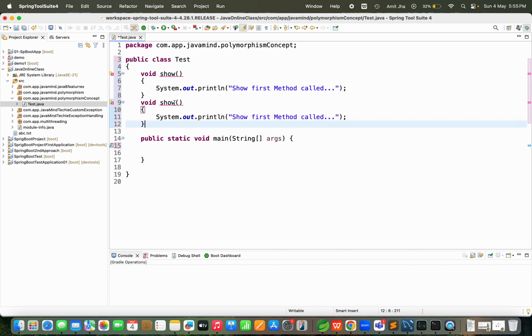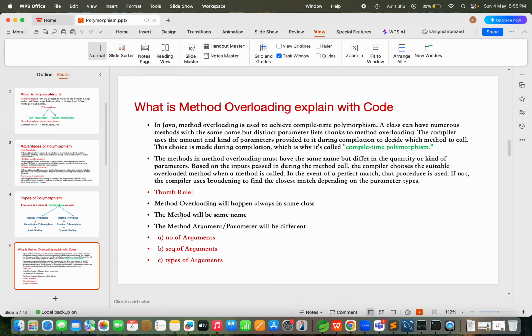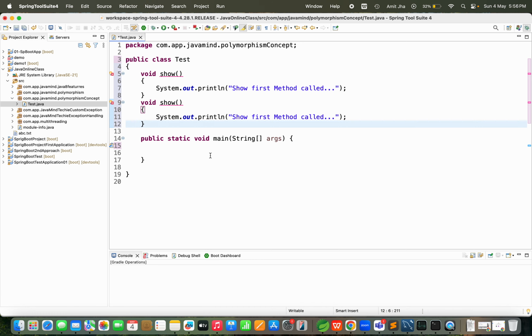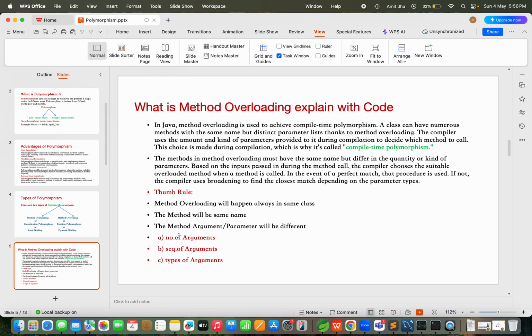Next, the method name is the same, both are show. Third, the method arguments or parameters will be different.